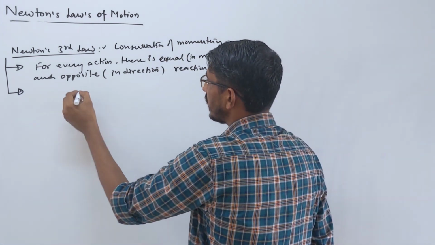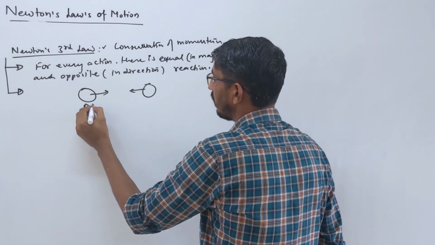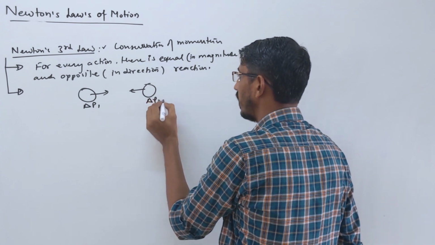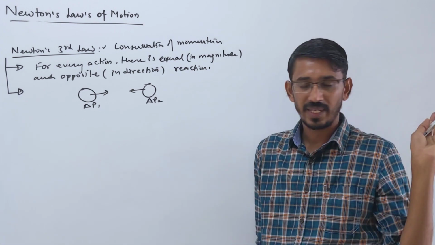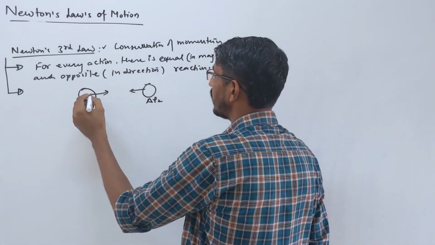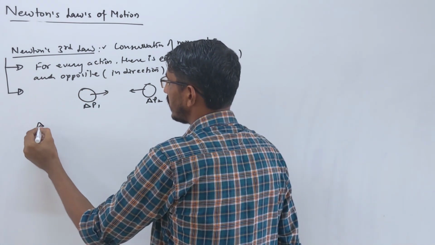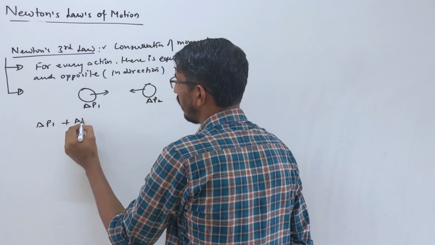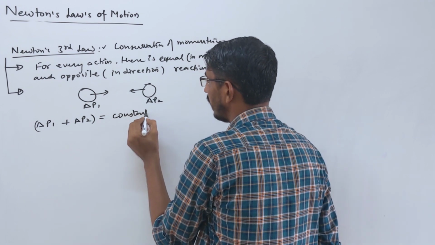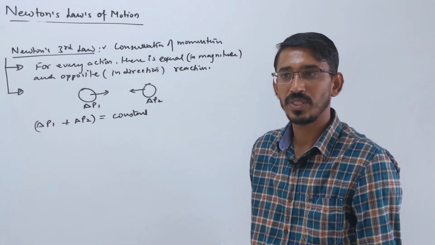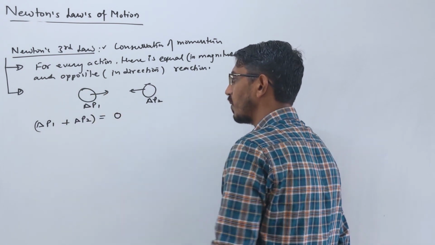Suppose you have two bodies, two balls, and they hit each other. The change in momentum of this ball is called dp1, and of this ball dp2, correct? Our law of conservation of momentum, which we learn in next steps, says that the total momentum of an isolated system should always be constant or conserved. So the change in momentum of this ball plus the change in momentum of this ball should always be constant. Or suppose initially they were 0, then the final change should also be 0, okay?